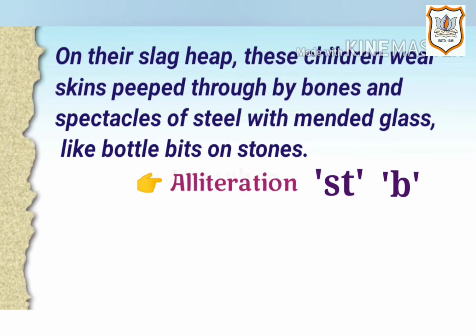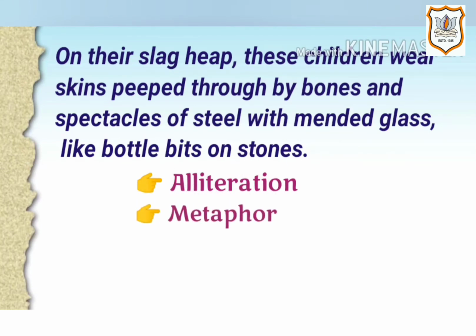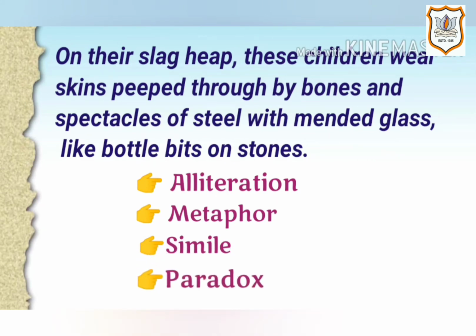Another figure of speech here is metaphor because there is direct comparison between the slum and slag. The point of comparison is to be dirty and depressing. Another figure of speech here is simile because there is direct comparison between the glass in the spectacles of the children and broken bottle bits. The point of comparison is to be crude. Another figure of speech here is paradox because it is an absurd statement but has a deep hidden meaning that the slum children are so undernourished that it looks like their bones are peeped through their skin.